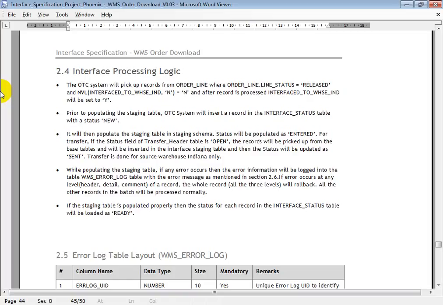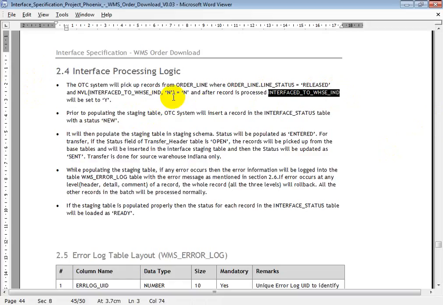And after the record is successfully processed, there is one field named interface to warehouse indicator in the base table.